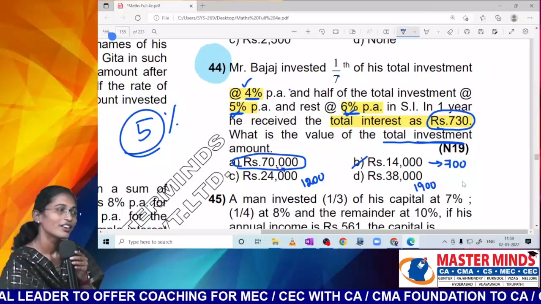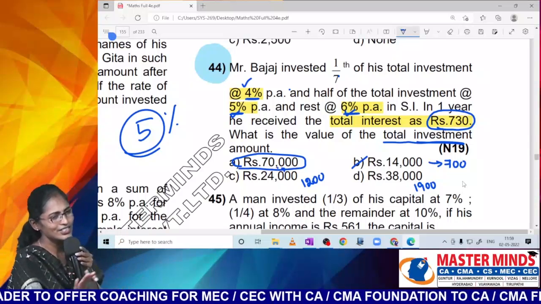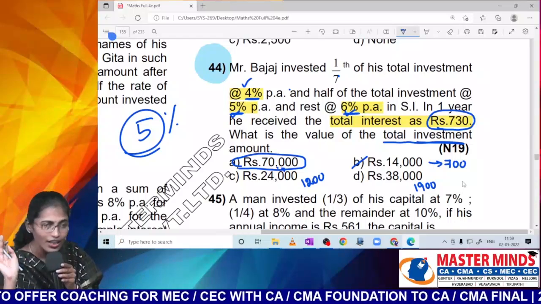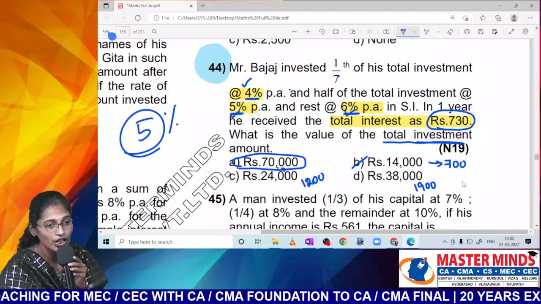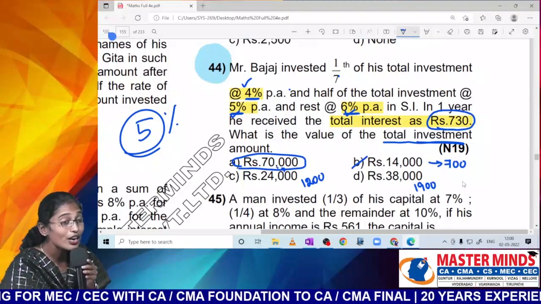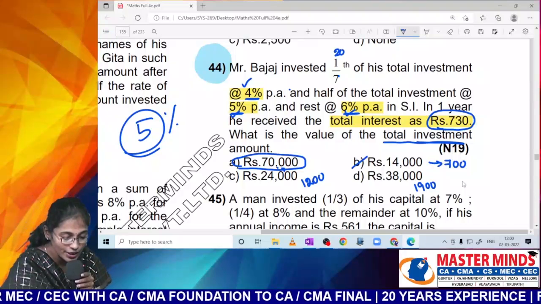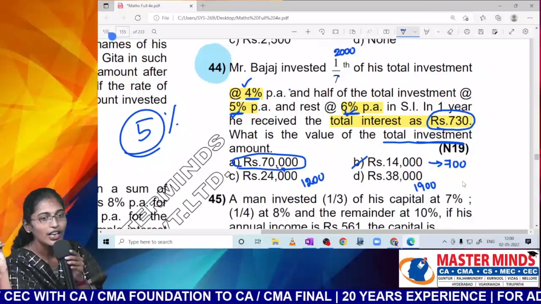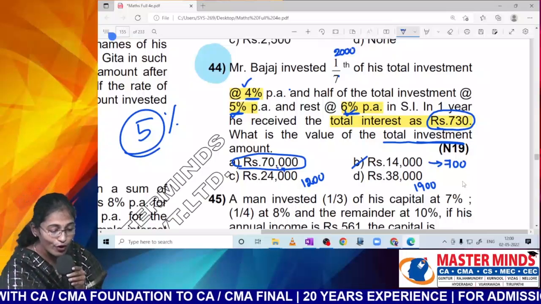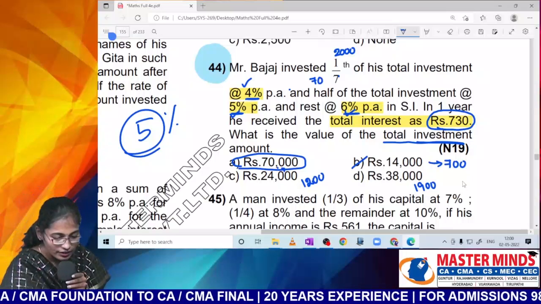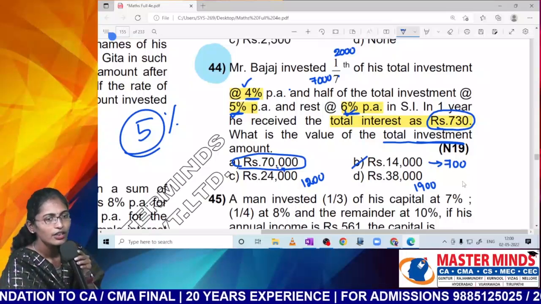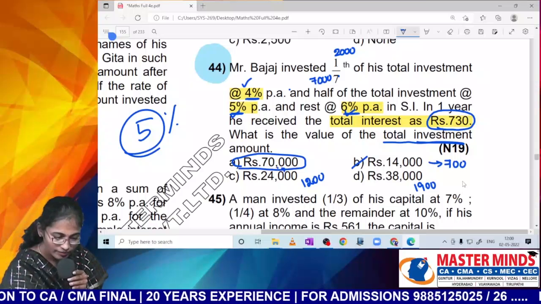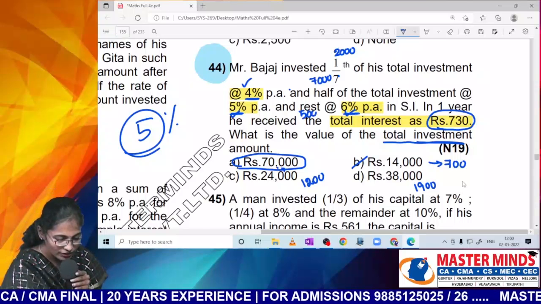If you have still doubt regarding option B, now I will tell you the process. What is option B, Nana? 14,000. Could you please tell me what is 1 by 7th of 14,000? Sure, Nana? What is half of 14,000? 7,000 plus 2,000, how much, Nana? What is the balance, Nana? Balance is how much? 5,000.